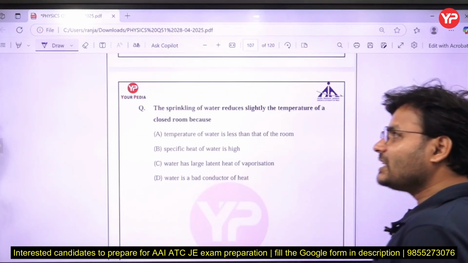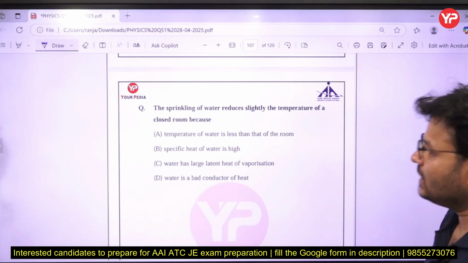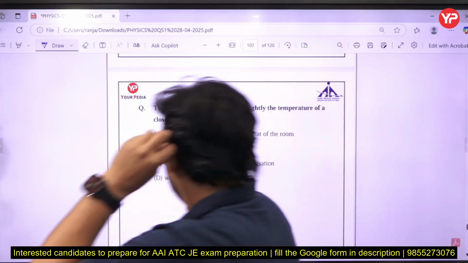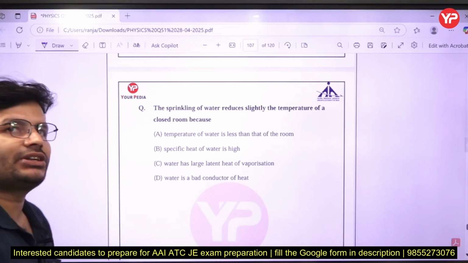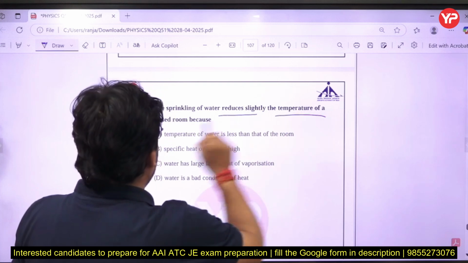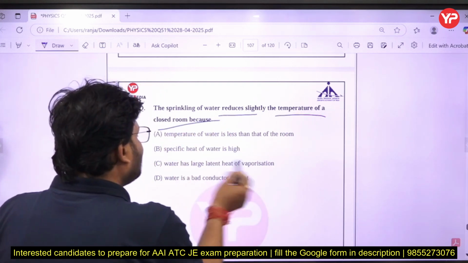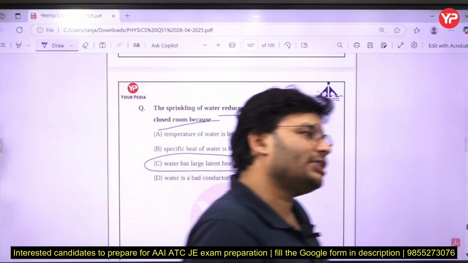Now, the sprinkling of water reduces slightly the temperature of a closed room because the temperature of water is less than that of the room. The specific heat of water is high. Water has a large latent heat of vaporization. Water is a bad conductor of heat. So, a sprinkling of water reduces slightly the temperature of the closed room because water has a large latent heat of vaporization. It will take the heat and get converted into the vapor state.